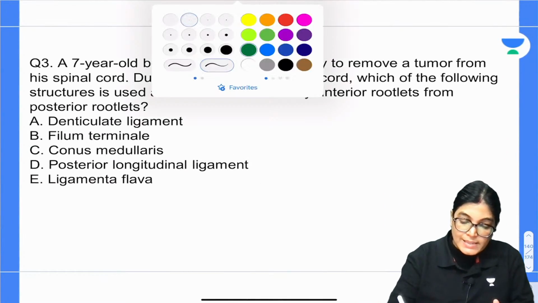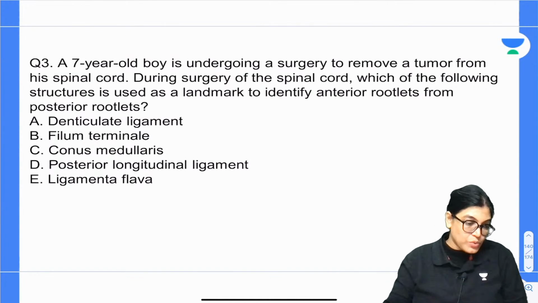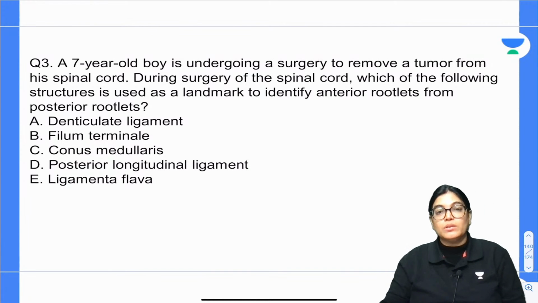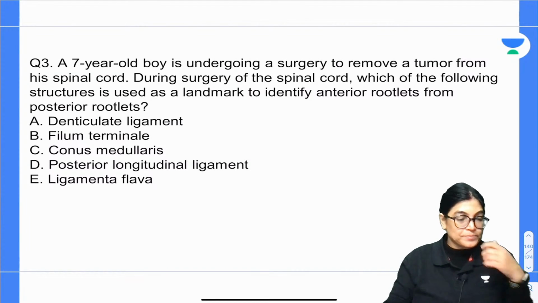A 7-year-old boy is undergoing surgery to remove a tumor from his spinal cord. During the surgery of the spinal cord, which of the following structures can be used as a landmark to identify anterior rootlets from posterior rootlets? So, you have to identify the nerve rootlets. Which of the following structures will you take as a landmark: the ligamentum denticulatum, filum terminale, conus medullaris, posterior longitudinal ligament, or ligamentum flavum? Your time starts now, 15 to 30 seconds, mark the correct answer.